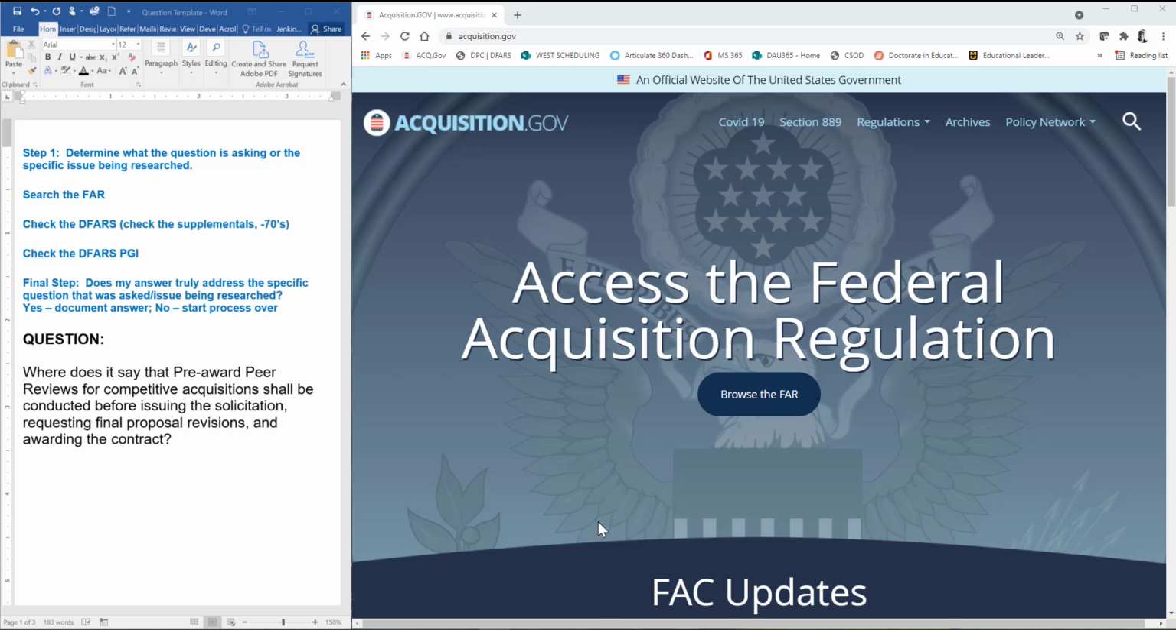All right, let's get into this question about pre-award peer reviews. So first, let's determine what the question is being asked or the specific issue being researched. It says, where does it say that pre-award peer reviews for competitive acquisitions shall be conducted before issuing the solicitation, requesting final proposal revisions, and awarding the contract?